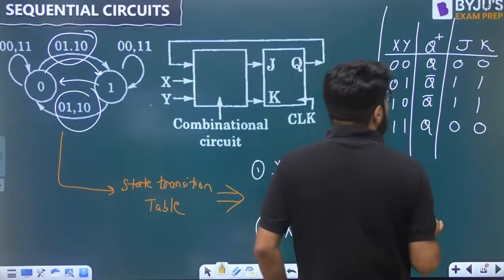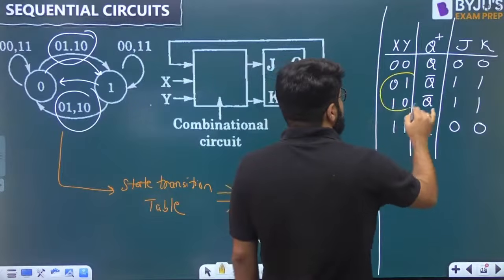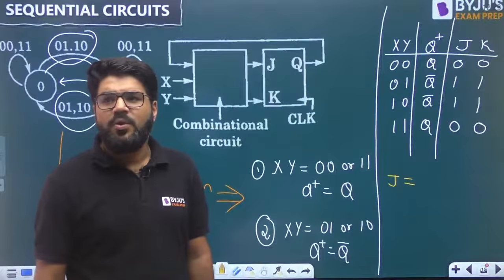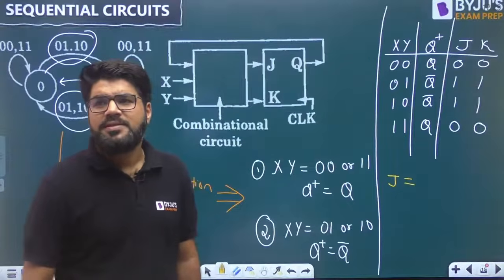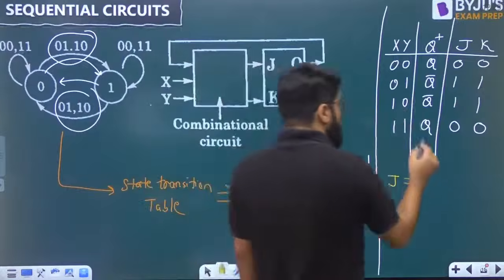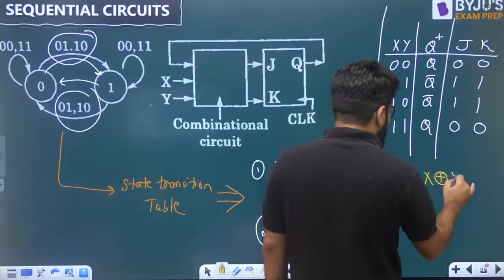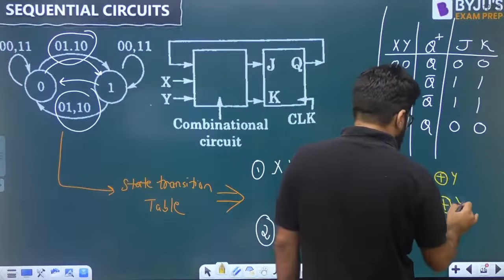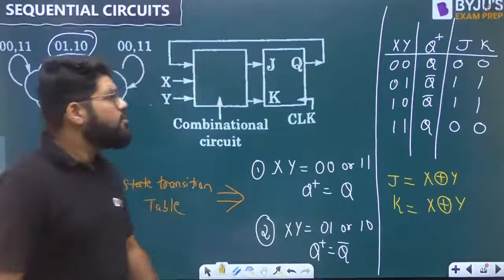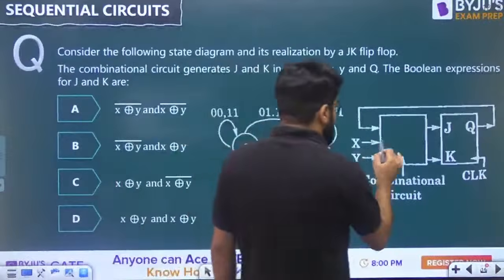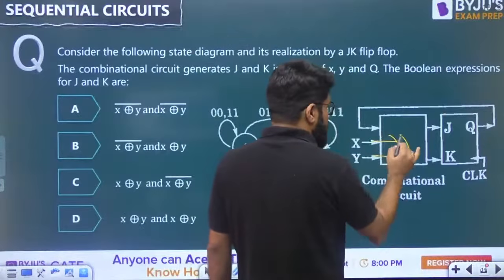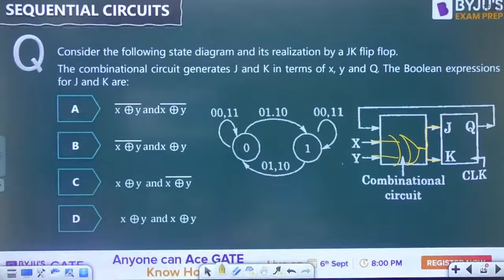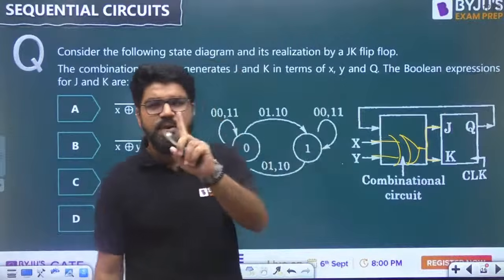So what should be the value of J? J is equal to 1 when XY is 0,1 or 1,0. That is the XOR combination, so that is X XOR Y. Similarly, K is equal to 1 at 0,1 or 1,0, which is also X XOR Y. So both J and K should be equal to X XOR Y. This combinational circuit is nothing but one XOR gate. There is no requirement of Q, and the same XOR goes to both J and K.